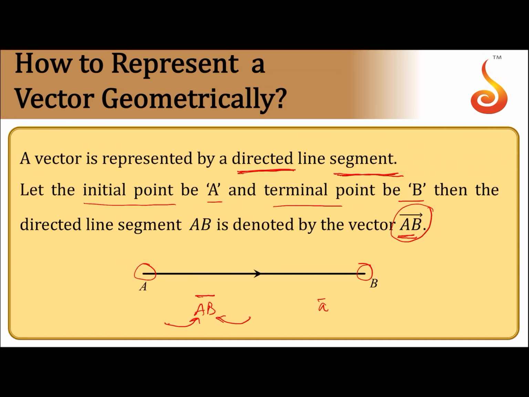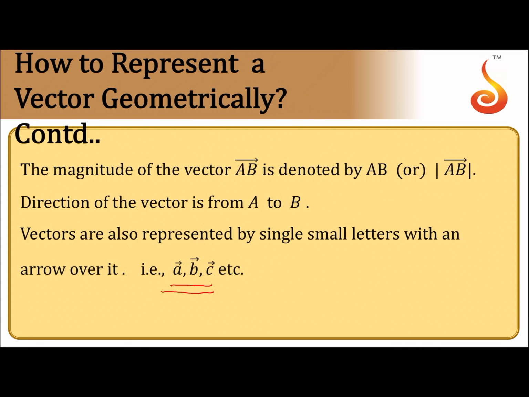And the length of this line segment starting from A to the point B is called the magnitude of this vector. The direction is from A to B, and the magnitude is the length of the line segment, denoted by either just AB or, within the modulus, we write modulus of AB bar.